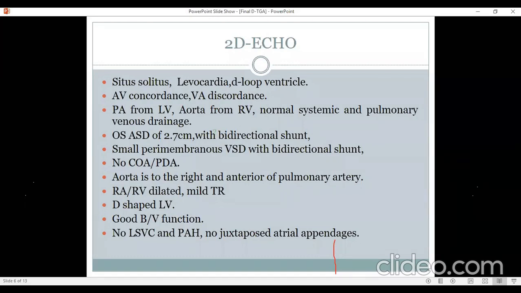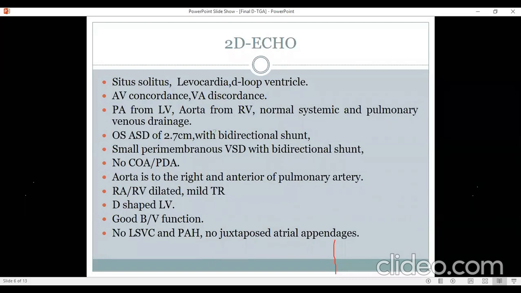Ma'am, could you highlight the basic points of echo in case of DTGA? I think there are two basic points of diagnosing TGA. One is that you have pulmonary artery from the LV and aorta from the RV, and very importantly, both of these great arteries run parallel, which is unlike normal. In a normal echo, you will find only one great artery in short axis, the other will be in long axis, or vice versa. So if you get the aorta in short axis, you get the pulmonary artery in long axis. Here in TGA, both great arteries are running parallel.